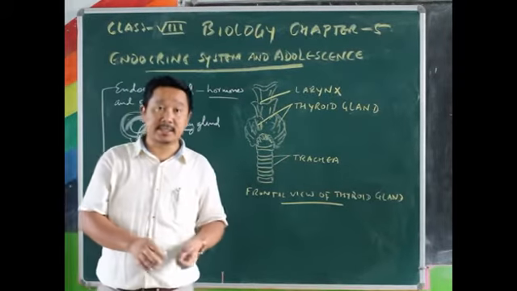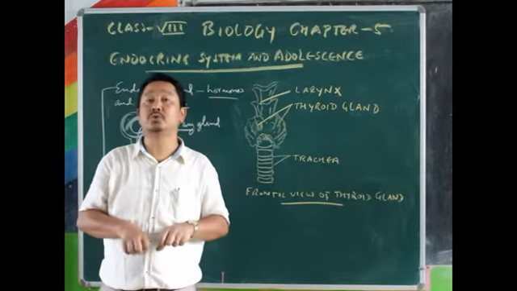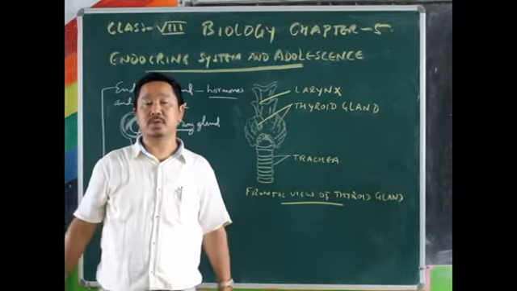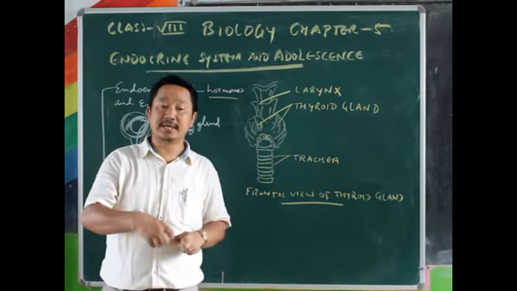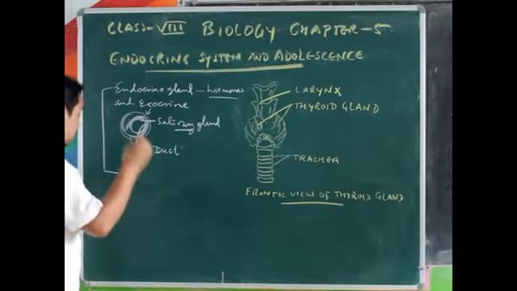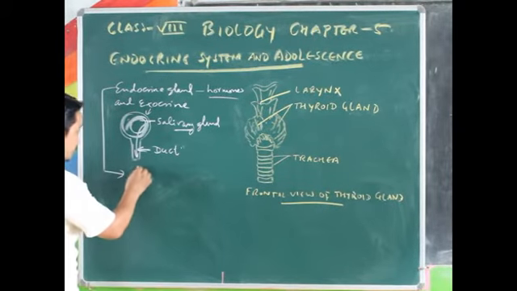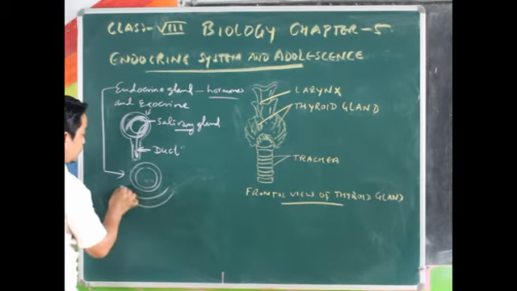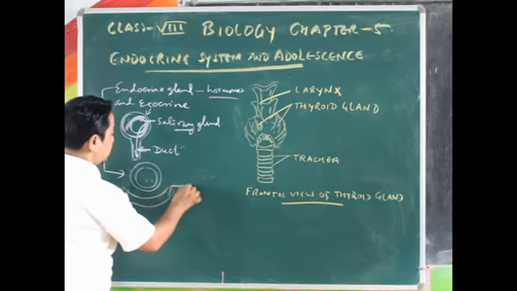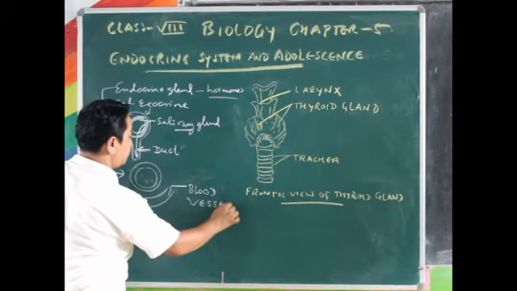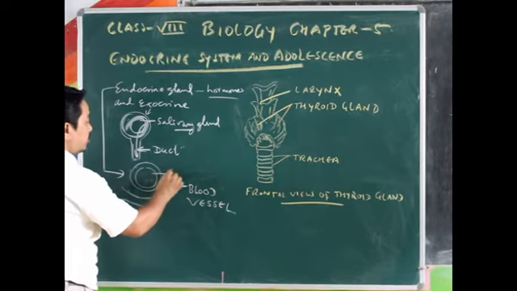so its secretion directly pours into the blood, or into the blood stream. So blood will carry it from the blood stream to the target places. I'll draw it here. Suppose this is your blood vessel. Suppose this is your endocrine gland.